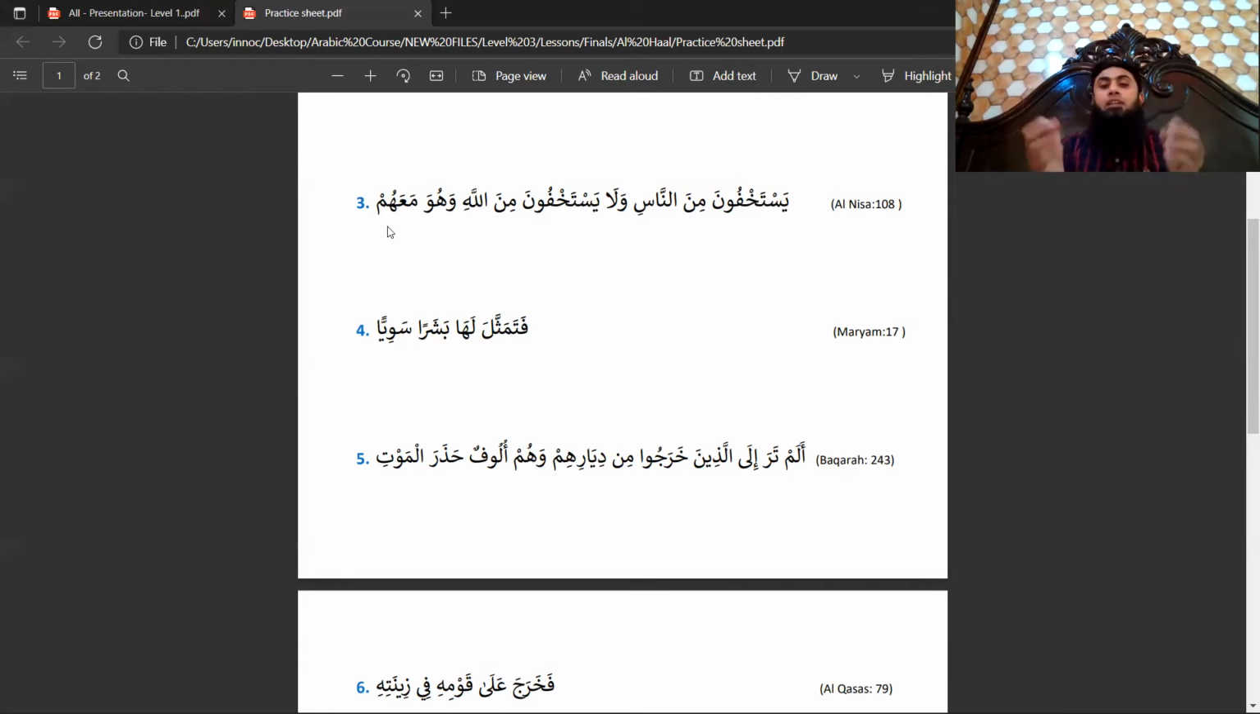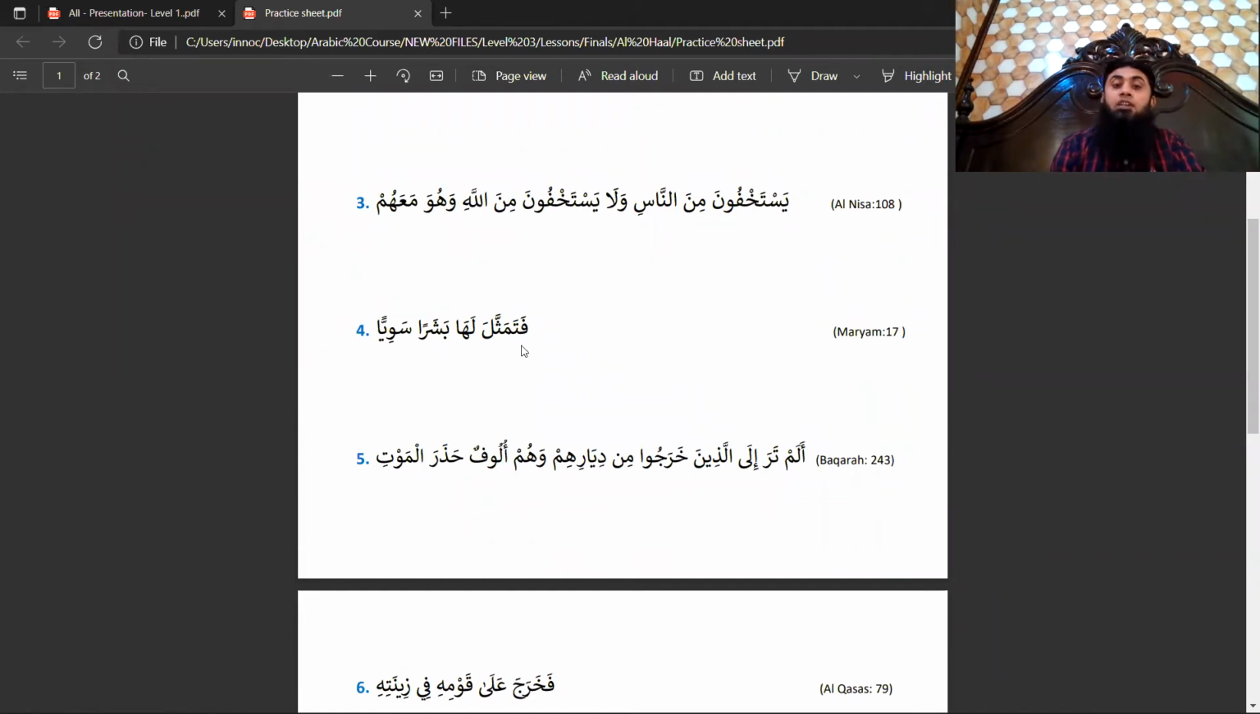Now very simple. It is the hal of who? Huwa mahum. It is the hal of who? It is the hal of Allah subhanahu wa ta'ala, that Allah subhanahu wa ta'ala is with them. Okay. So wow is haliya and huwa mahum is the hal. Yastakhfuna minan nas, they conceal from people. Wala yastakhfuna min Allah, but they are not concealing from Allah subhanahu wa ta'ala. Wa huwa mahum, while Allah is with them.